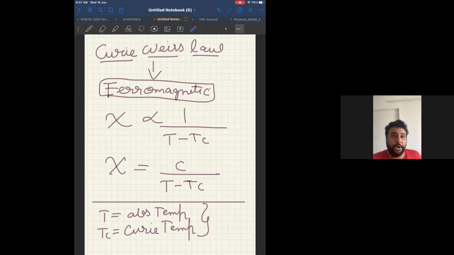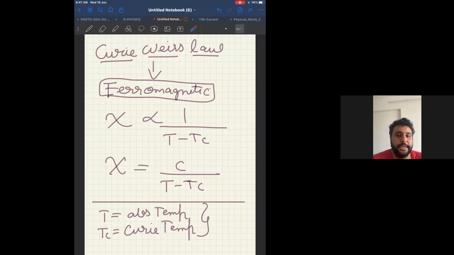Therefore, which of the following is not associated? B is not associated. C is partially not associated. D, above the Curie temperature, it behaves like a paramagnetic. That is correct. E, its magnetic susceptibility is large and positive. That is also correct. Therefore, the right options are B and C. So if you have selected either B or C or both, then your answer is correct. C is partially correct. B is completely wrong. Others are perfectly right: A, D, and E perfectly explain how a ferromagnetic substance behaves.